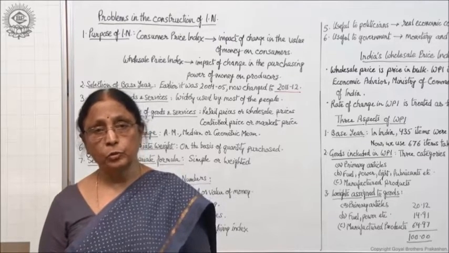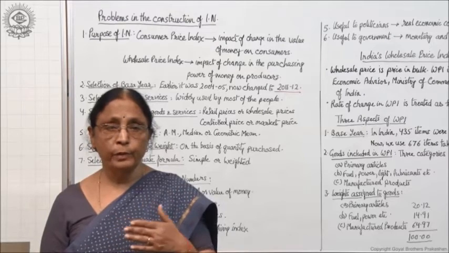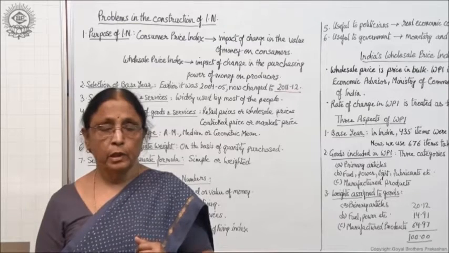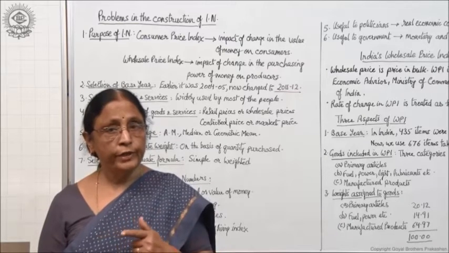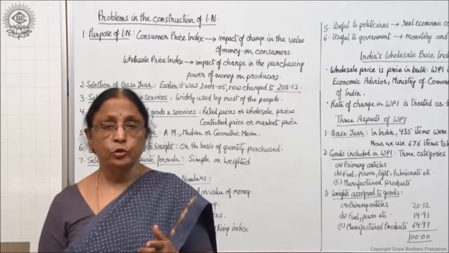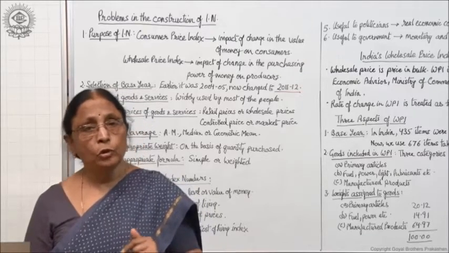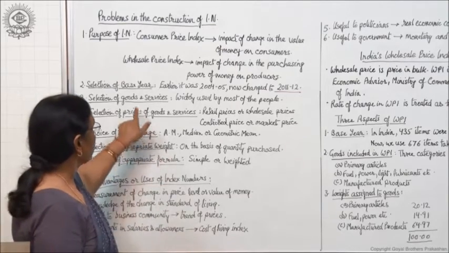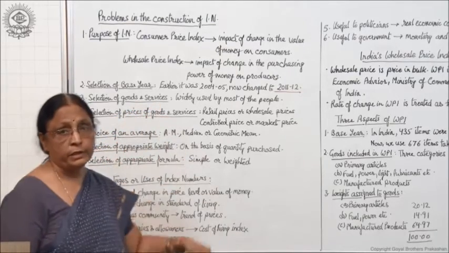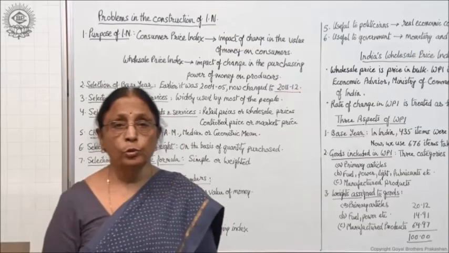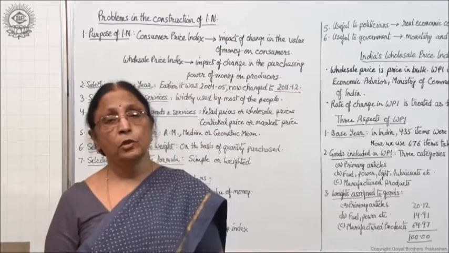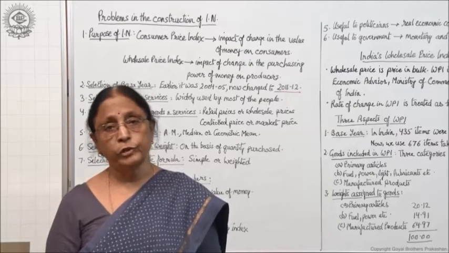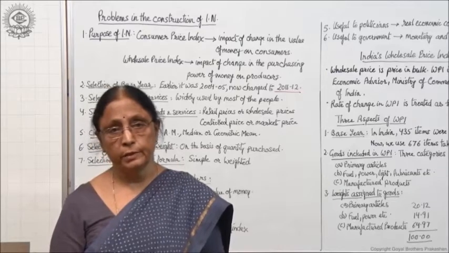And in that case also, you know that there are different categories of people: poor people, middle class people and rich class people. Now each category has different demand for goods and they consume different types of goods. So what type of index do you need? Accordingly, you have to select the goods and services. Whether you want to know the impact of price rise on poor people or on rich people, accordingly you have to select the goods and services, right?